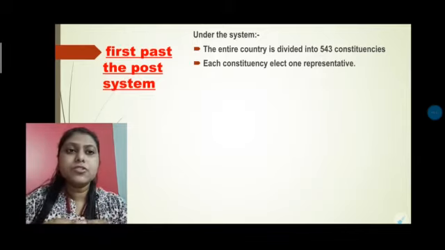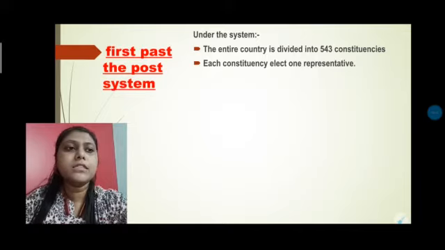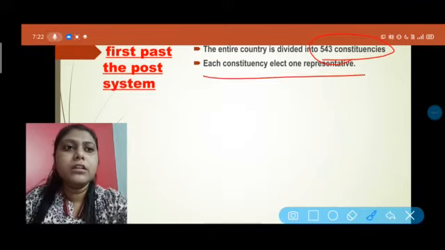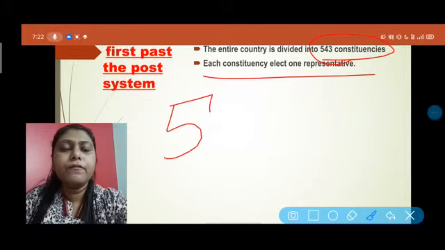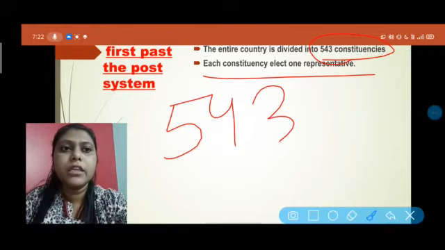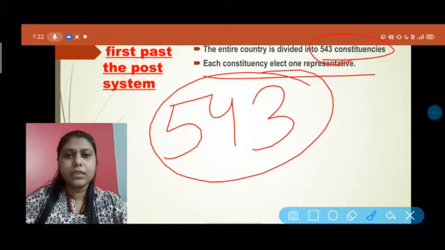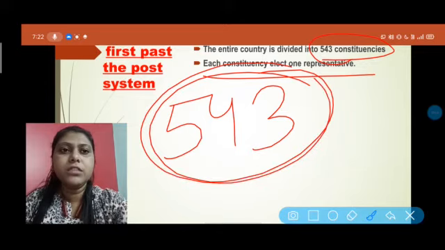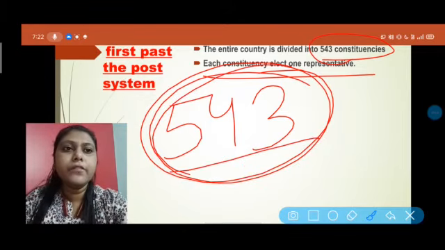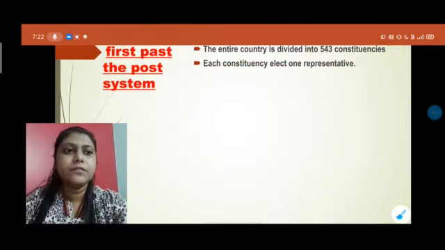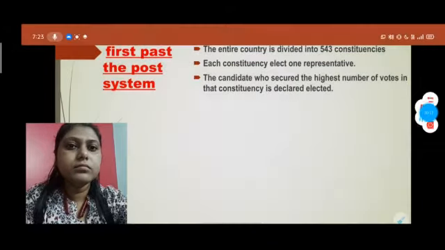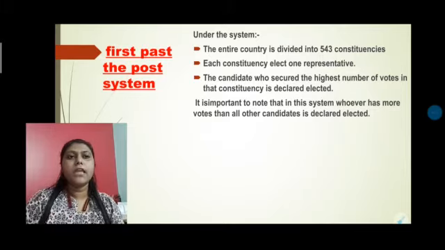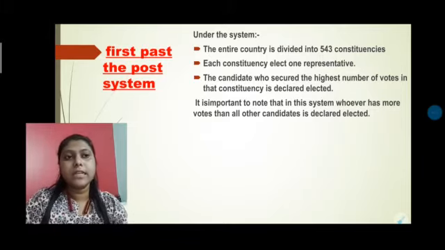Each constituency elects one representative. So you can understand that if there are 543 constituencies and each elects one representative, there are 543 representatives, because the entire country is divided into this number of constituencies, and each of them has one elected representative. Now the candidate who secures the highest number of votes in that constituency is declared elected.